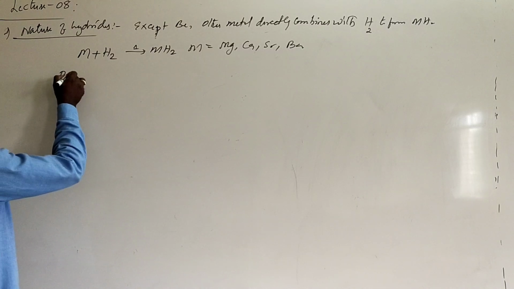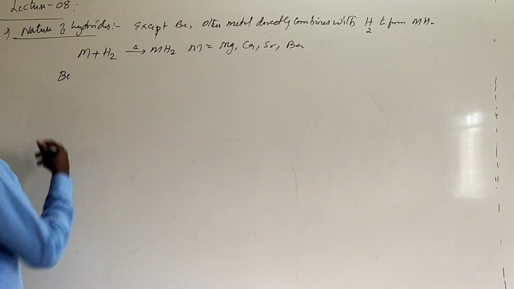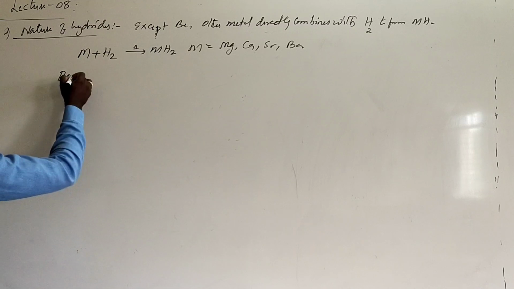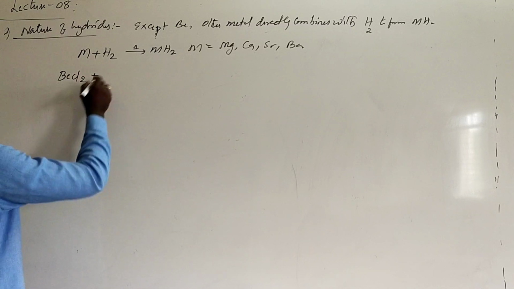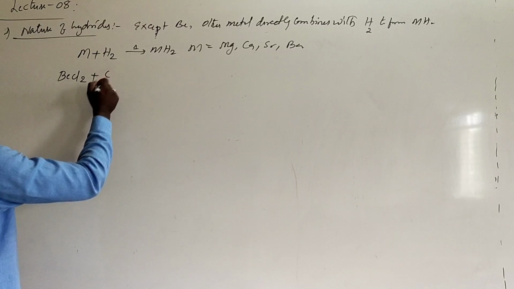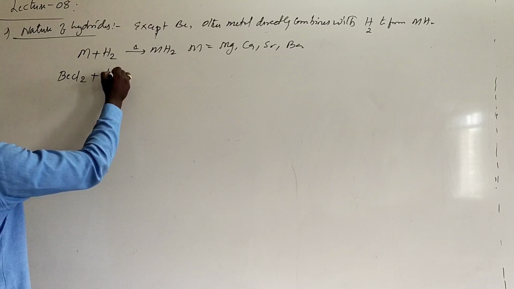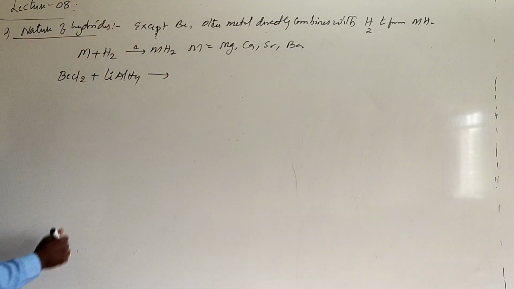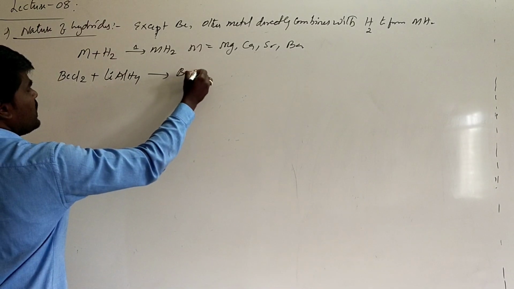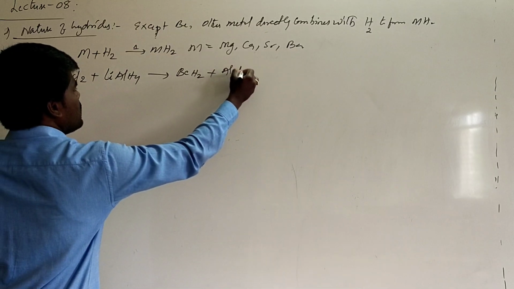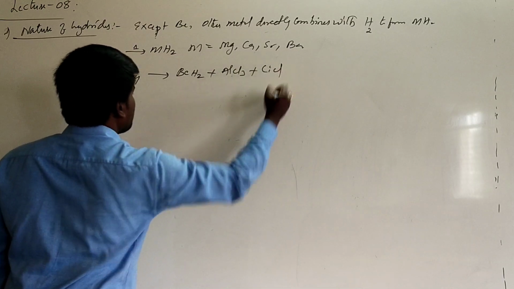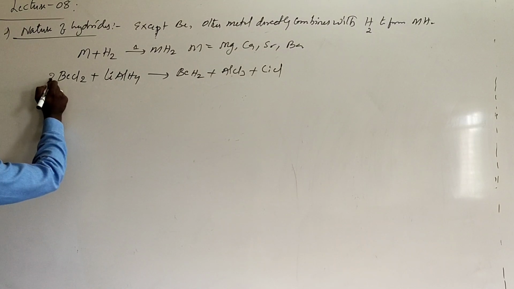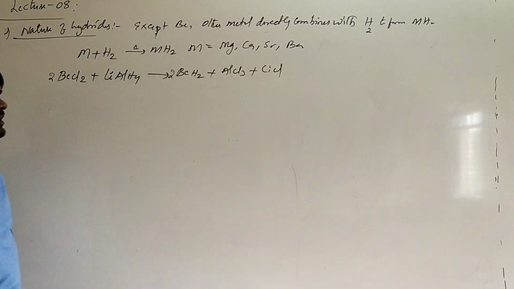How to prepare beryllium hydride? Because of its small size and high ionization energy, it cannot be directly prepared. It is generally prepared when beryllium chloride reacts with lithium aluminum hydride. This is called lithium aluminum hydride. It will form beryllium hydride plus aluminum chloride plus lithium chloride. We take 2 moles of beryllium chloride to get 2 moles of beryllium hydride.